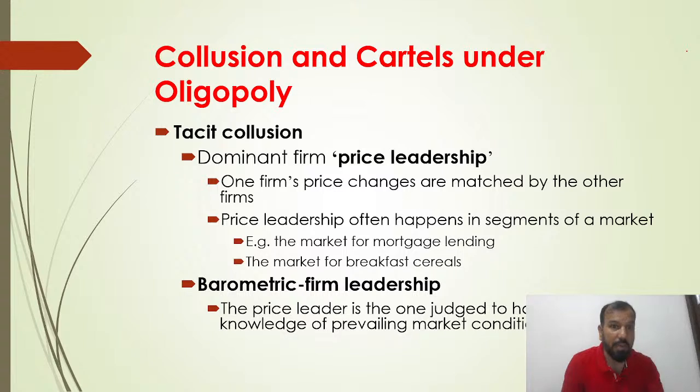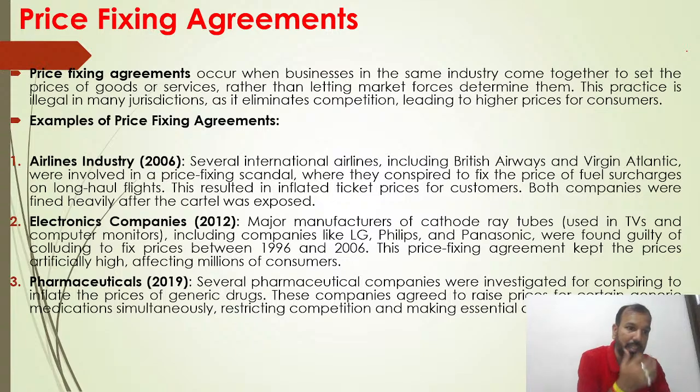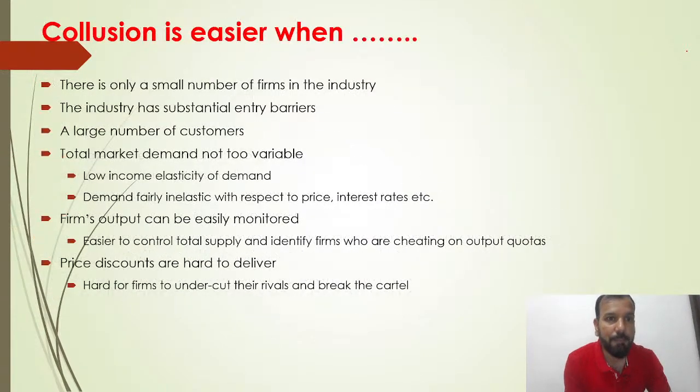Tacit collusion involves dominant firm price leadership. One firm's price changes are matched by the other firms. So what if one firm is setting the prices, and the other firms have to follow? One of the most important topics is collusion, cartels and the oligopoly demand curve. What is barometric firm leadership? The firm leader is the one who has knowledge of the prevailing market conditions. So what is a price fixing arrangement? Examples are the airline industry, electronic companies, and pharmaceuticals.